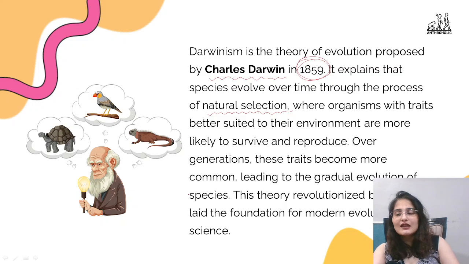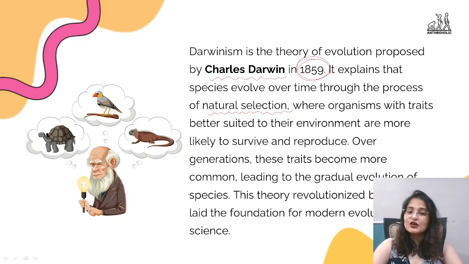There are certain things which keep changing as the generations pass on, and you can say that this is how evolution of species in general happens. So this particular theory revolutionized biology. It laid the foundation for modern evolutionary science as well.